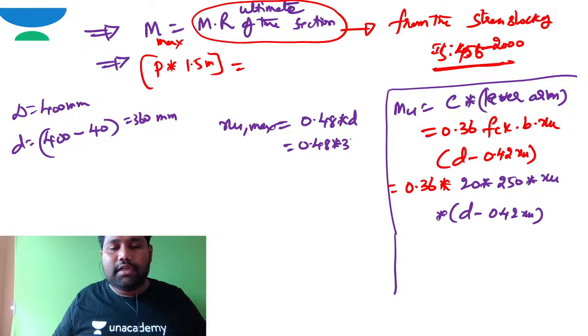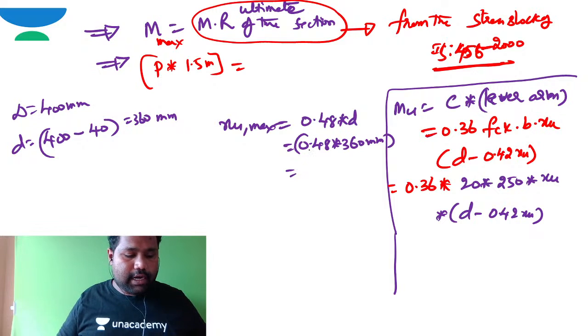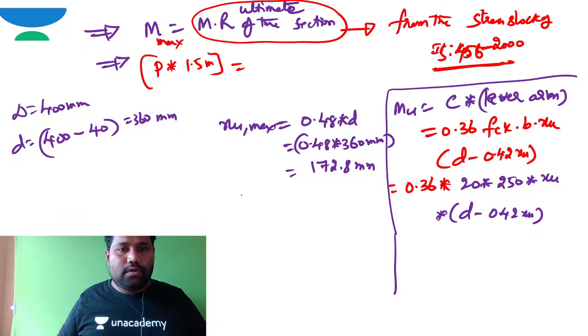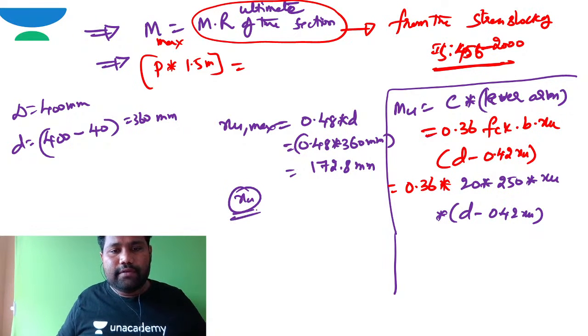So 0.48 into 360 millimeter gives 172.8 millimeter. Now how can I work out XU? XU can be worked out by equating compression forces.